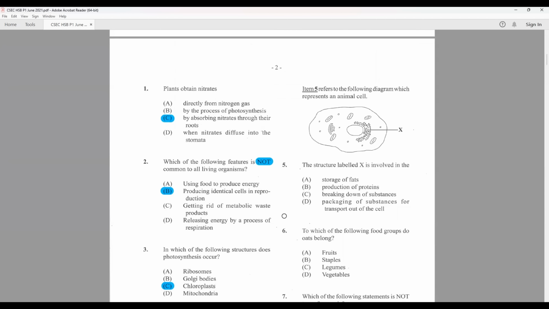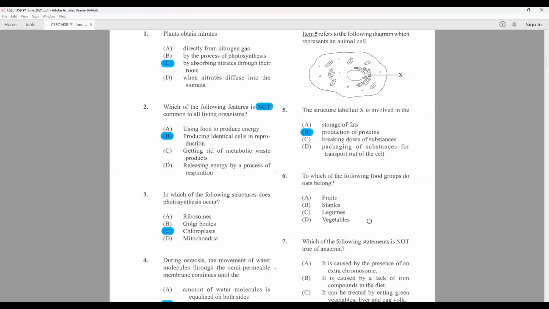Question 5 refers to the following diagram, which represents an animal cell, and the X is pointing to the rough endoplasmic reticulum. The structure labeled X is involved... They're asking you the function of the rough endoplasmic reticulum, and it is involved in the production of proteins.